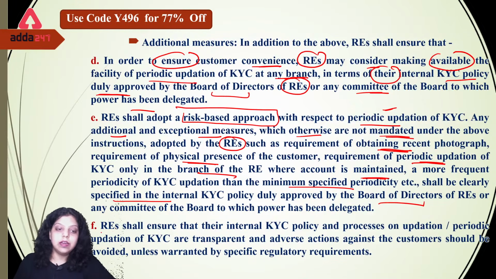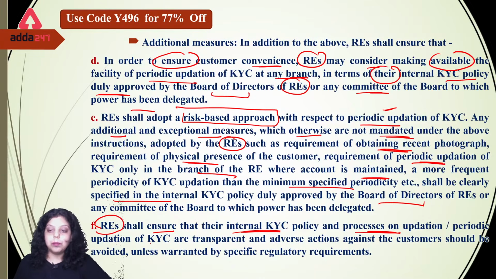After that it has said that the regulated entity shall ensure that their internal KYC policy and processes on updation and periodic updation of KYC are transparent, and adverse action against the customer should be avoided unless warranted by specific regulatory requirement.